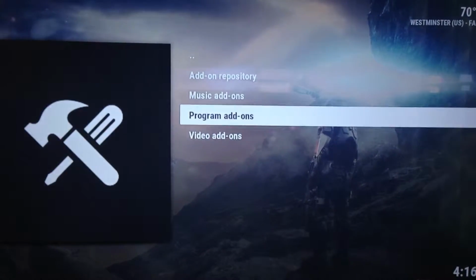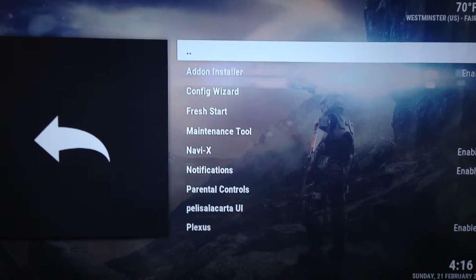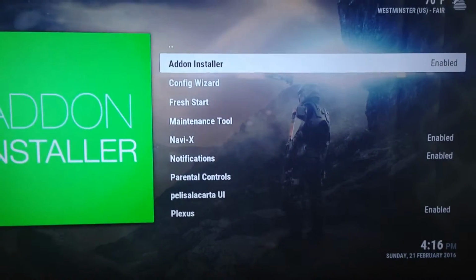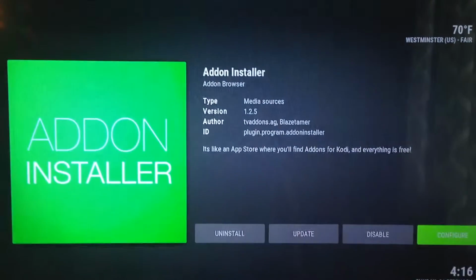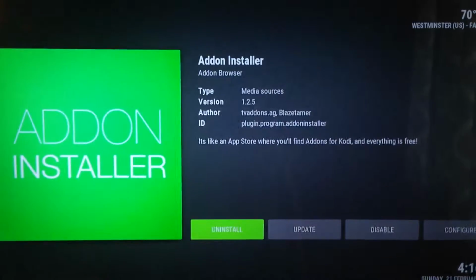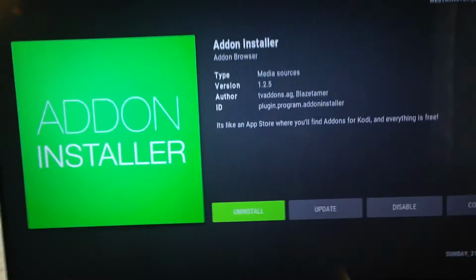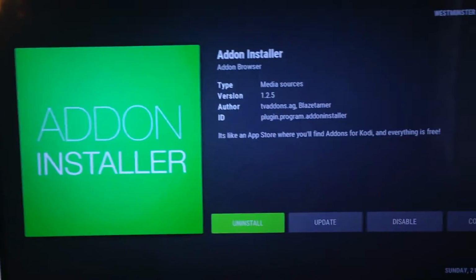Then you go to program add-ons. And then this one right here, add-on installer. You're going to click it, click install. It's already installed on this right here, but it'll say install right there.